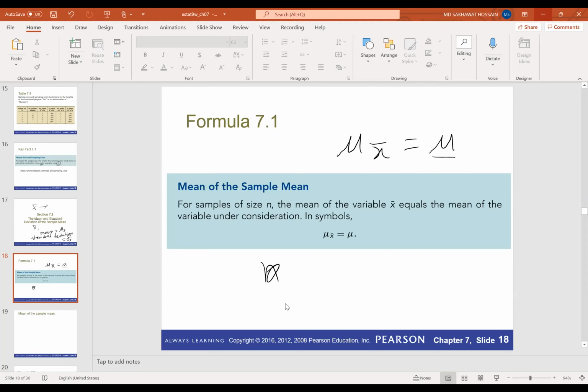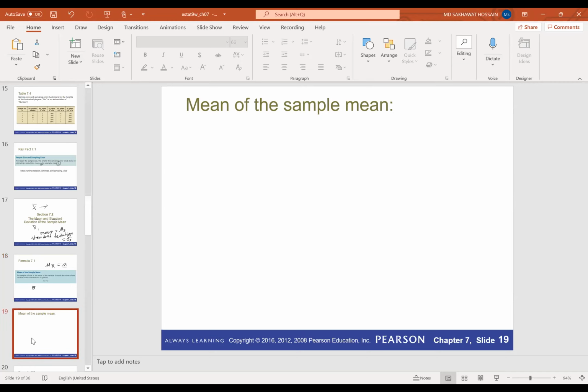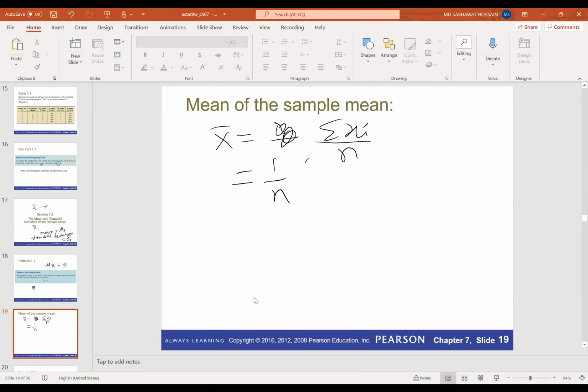So now I will show you how we calculate this. We know that X bar is equal to the sum of xi over n, right? We know this definition where i is equal to 1 to n. Or you can also write this as 1 over n times the summation of x1 plus x2 up to xn.